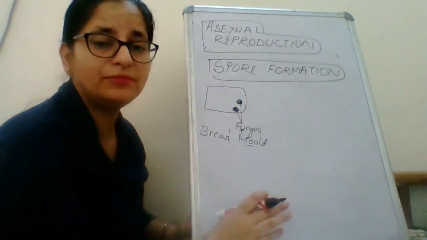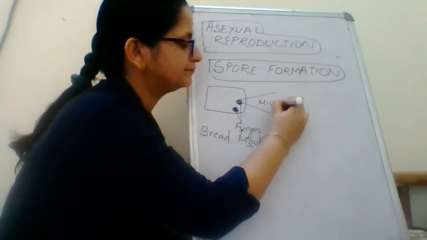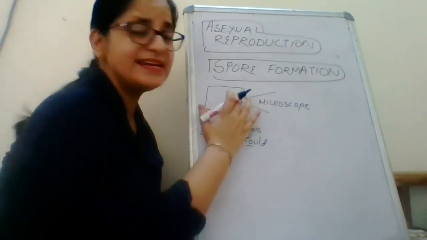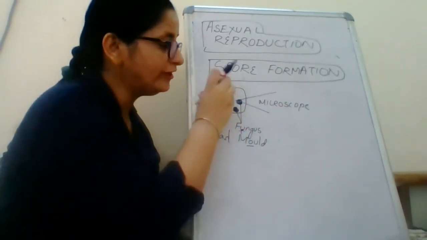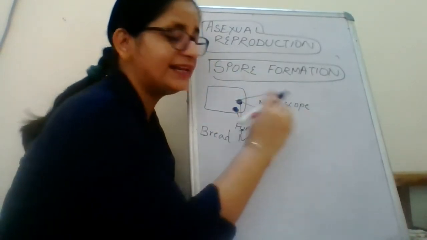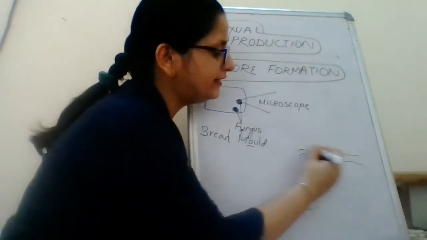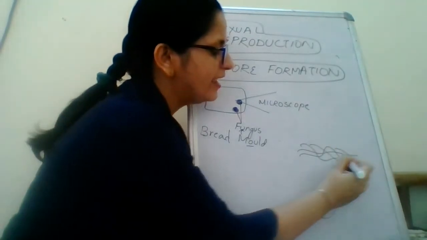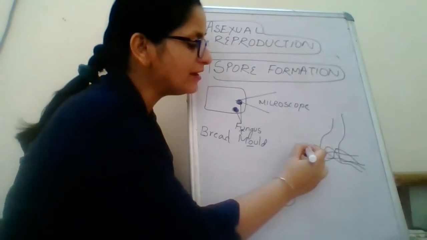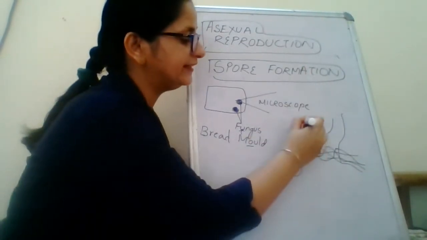Now, if you look into the structure of these under the microscope, these organisms are many in number, so they are visible as a patch. If you look at an individual organism under the microscope, you will see a fine thread-like structure, some thread-like structures going horizontally like this and some growing vertically like this.